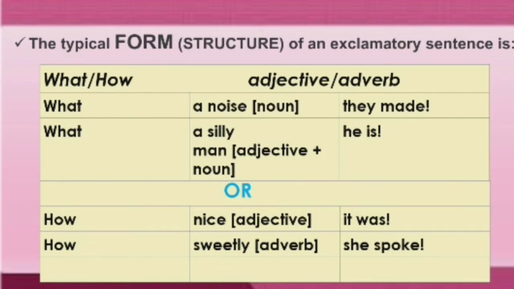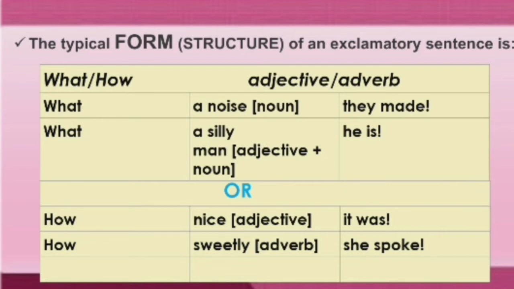In the first example, we can see: what a noise they made. Here after what we have used the noun noise, and after that the subject they and verb made is used, and at the end which punctuation is used? Exclamation mark. Alright. So the same structure you will find in all other three sentences also, but there may be a noun sometimes in some sentences.